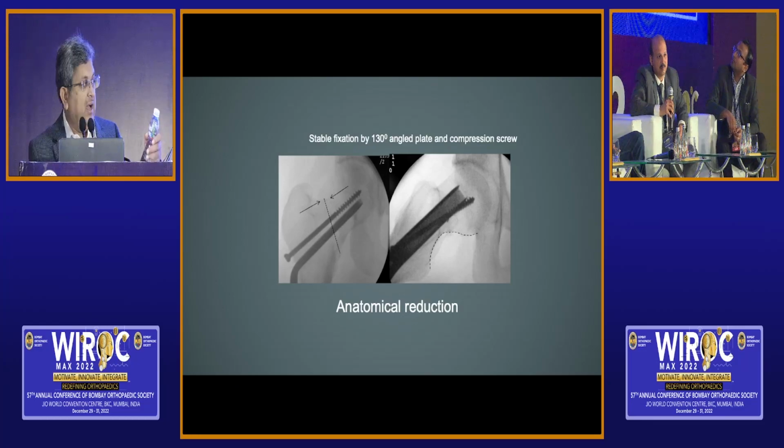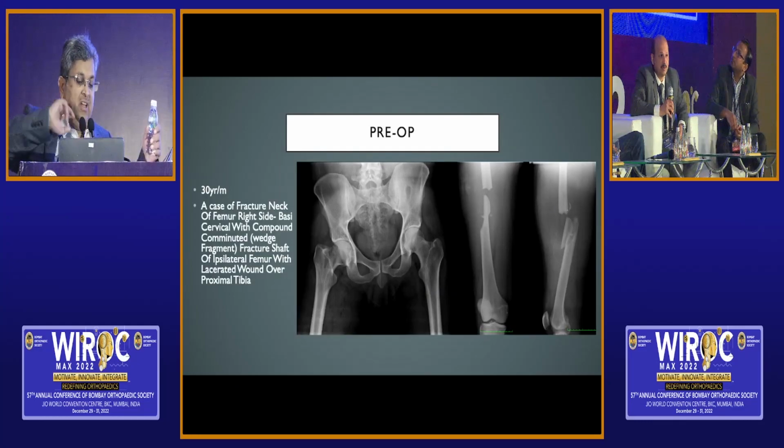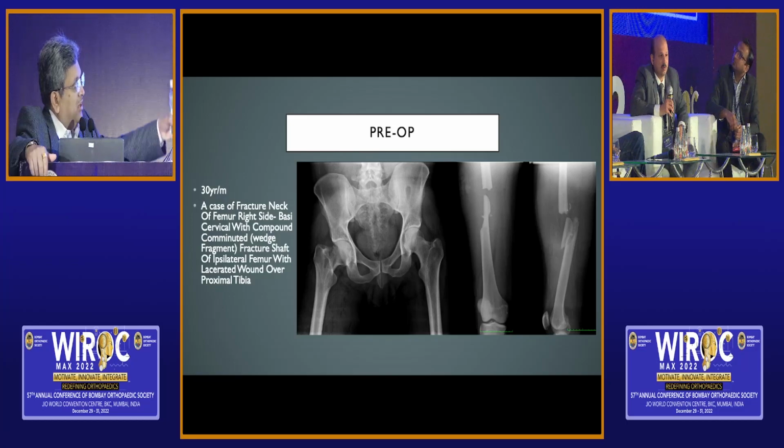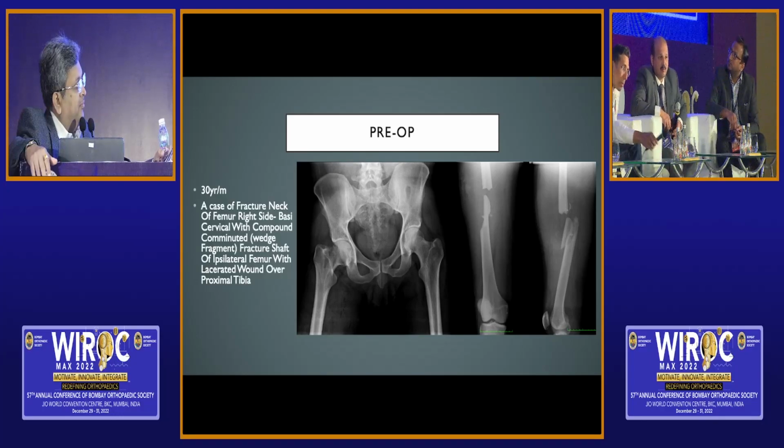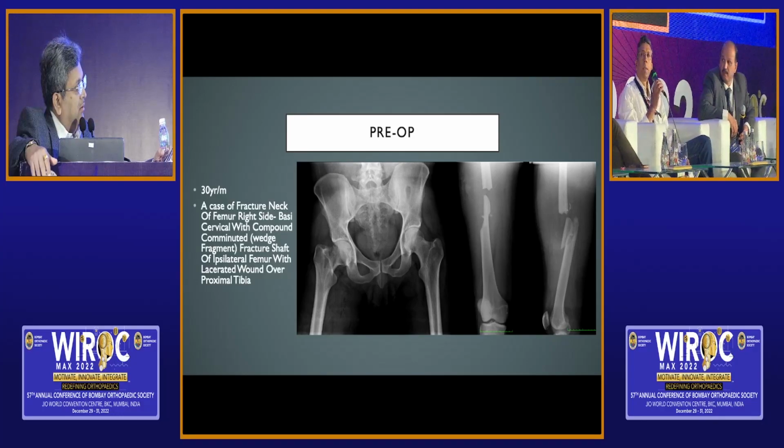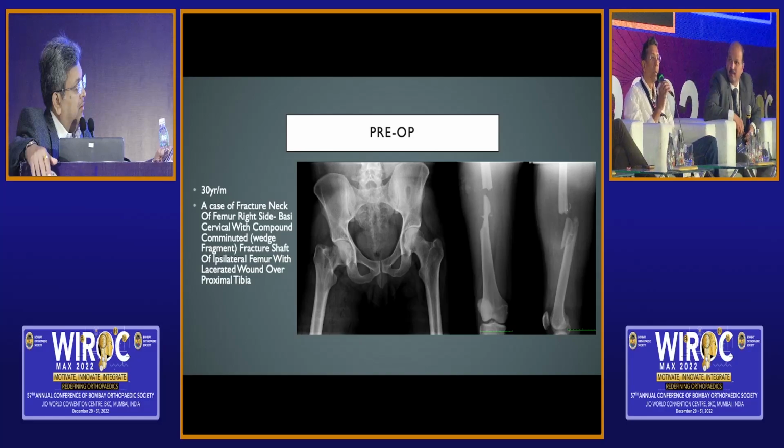But let me ask you, this is the patient, vertical fracture line. Forget about the shaft of femur, let's focus only on the neck of femur, Sachin. What would you do? Choice of implant? Reduce it anatomically and FNS. Bibhas? I would still opt for a DHS with a derotation screw.